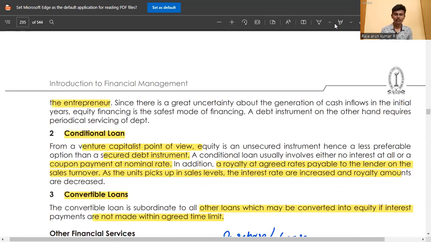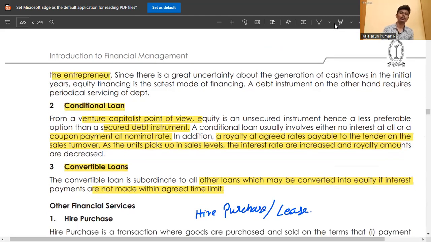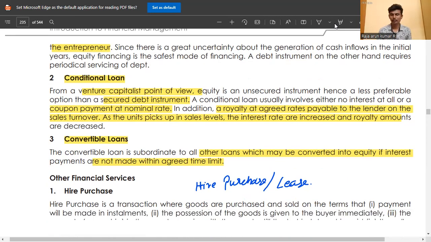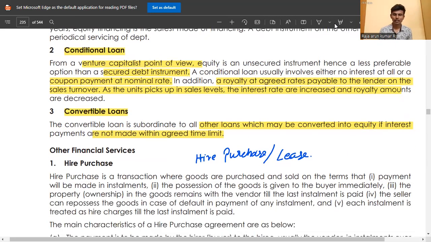Then a conditional loan is where the venture capitalist puts some conditions, from the point of view of a secured debt instrument. He puts some conditions also. A convertible loan is another loan which may be converted into equity if interest payments are not made within an agreed time limit.